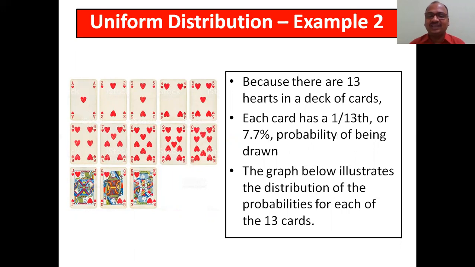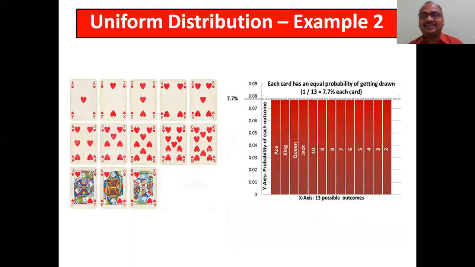The graph will illustrate the distribution of the probability for each of the 13 cards, like this. Here you can see Ace, king, queen, jack, 10. On the x-axis, 13 possible outcomes are there. Each card has an equal probability of being drawn, 1 divided by 13, so 7.7% each. That's why this is called uniform. All have the same height. Equal chances are there. That's the main meaning of the uniform distribution.